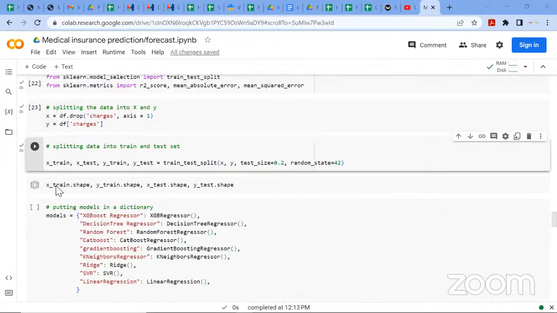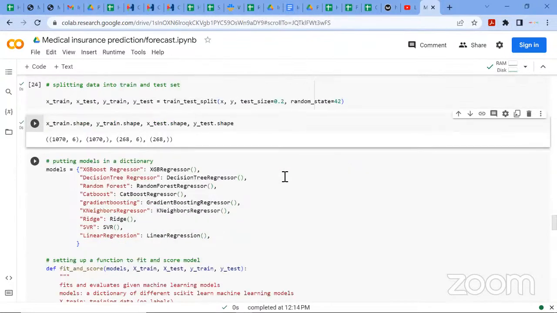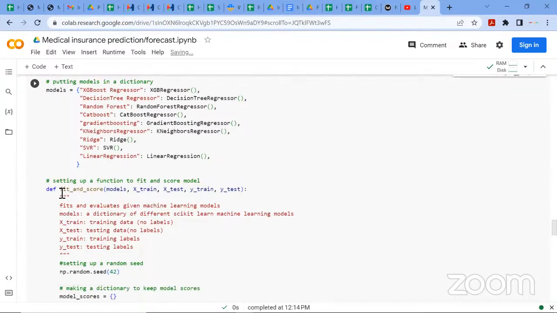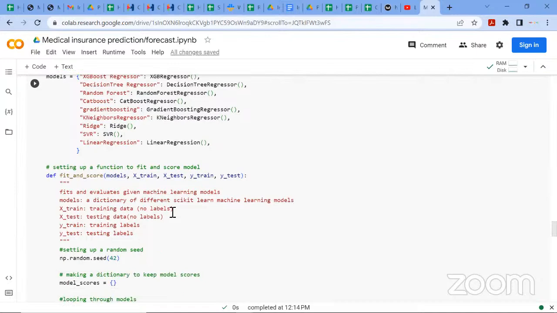Moving on, checking the shape. Then creating a dictionary like I always like doing. Instead of running the code one by one, which is redundant, I'm putting all my algorithms in a dictionary, importing them. I'm creating a function called fit and score. It takes in the model, the training data, X_train, X_test, y_train, y_test.